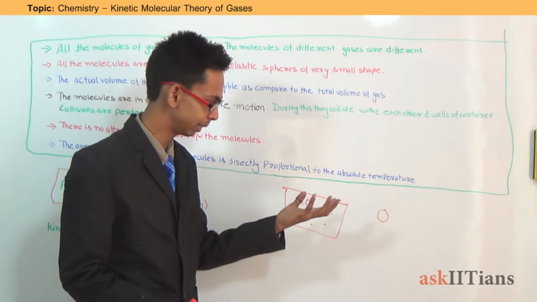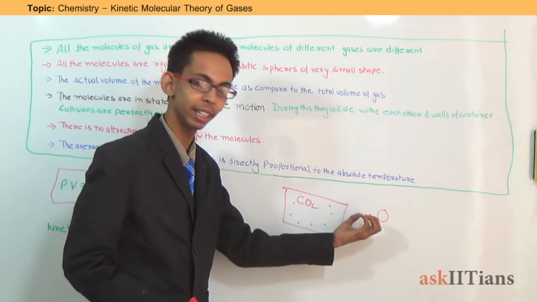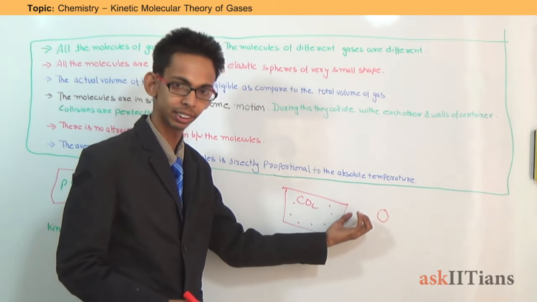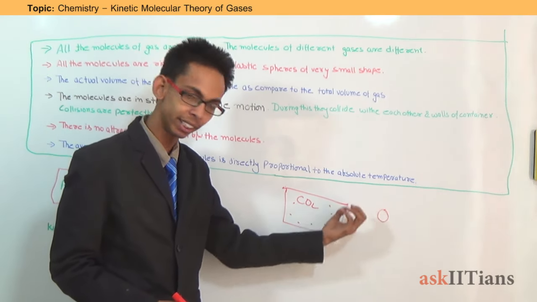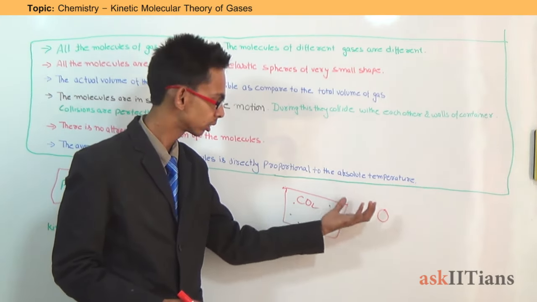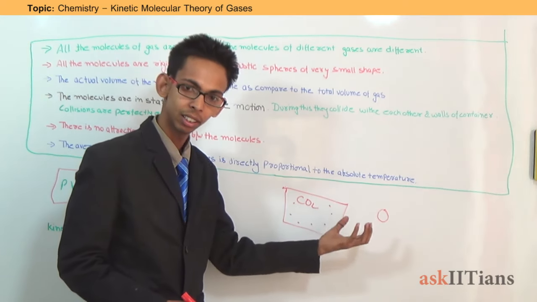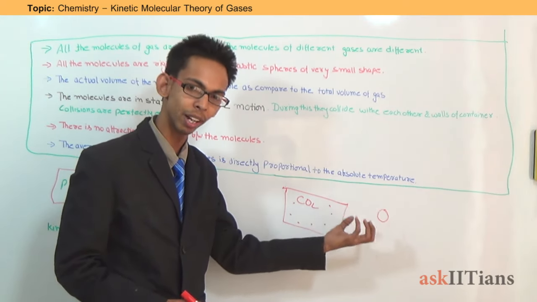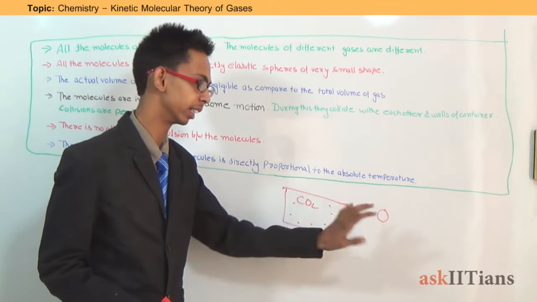They are rigid and they are elastic. Means if they collide with something, then they don't deform their shape, they just regain their shape back. That is elasticity. Elasticity is the property of a matter by which it retains its original shape. So the molecules of gases are rigid and elastic spheres of very small size. They are perfectly elastic and rigid.